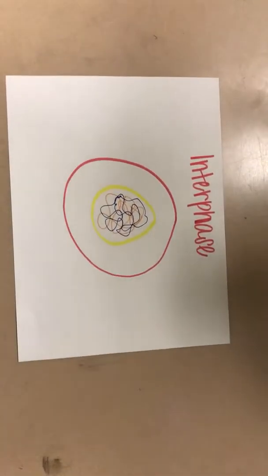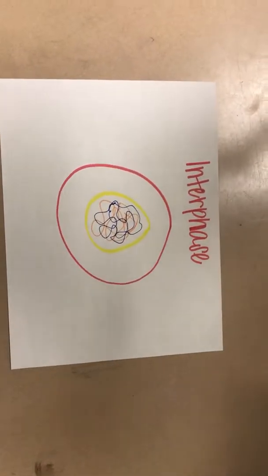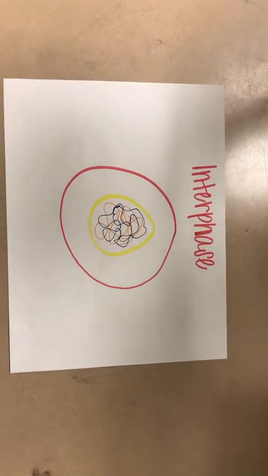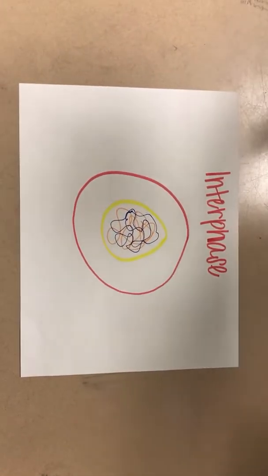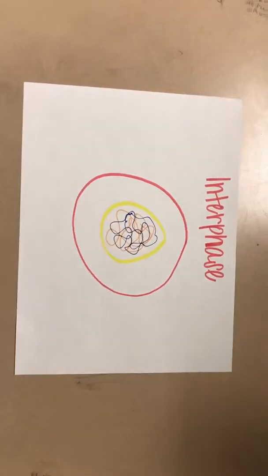Interphase is the longest stage in the eukaryotic cell cycle. During interphase, the cell acquires nutrients, creates and uses proteins and other molecules, and starts the process of cell division by replicating the DNA.